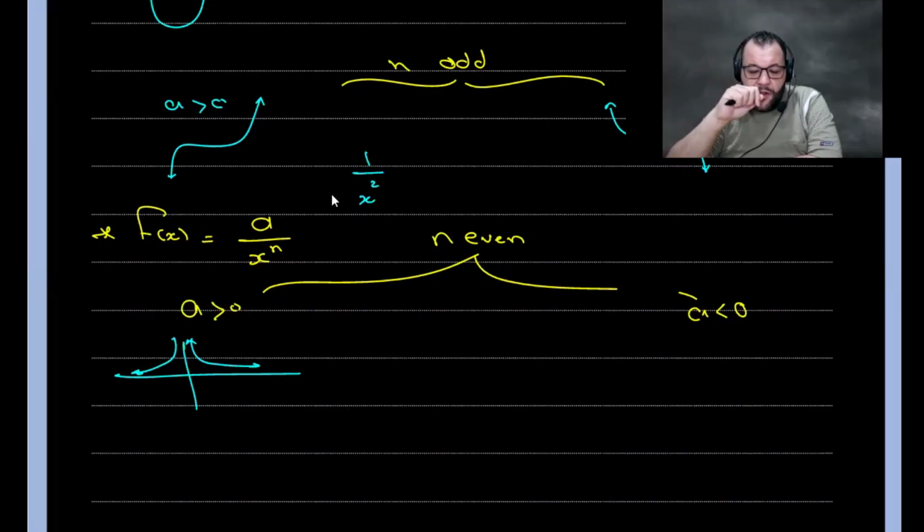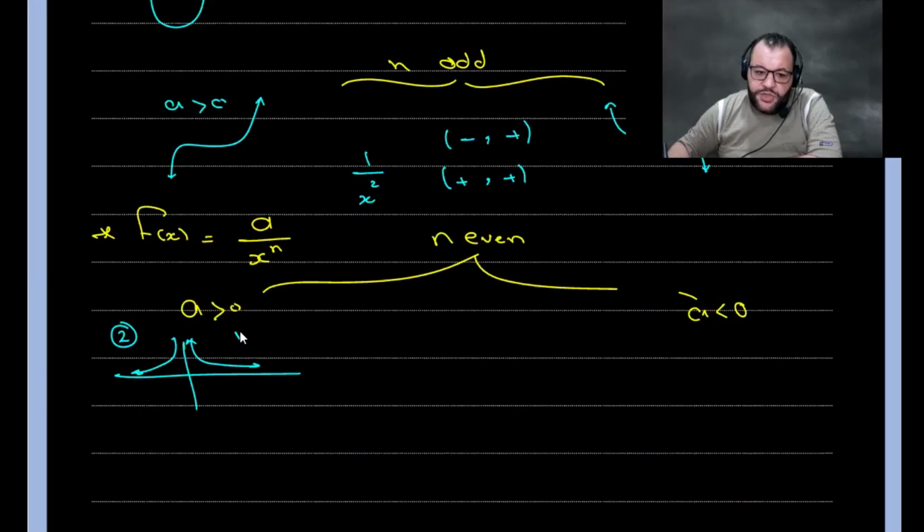If you use any value for x and this value is negative, you'll find that the answer will be positive. So if you choose any negative value for x, the answer will be positive. Negative and positive lies at the second quadrant. But if you choose any positive value for x, you will find that the answer of y will also be positive. That means it lies at the first quadrant. You understand this one?